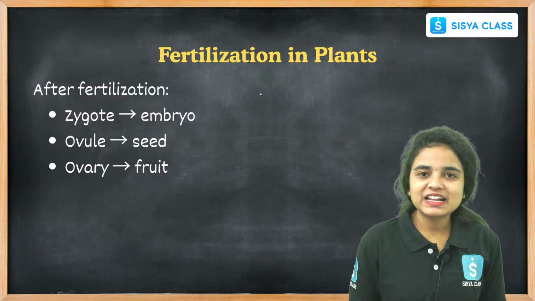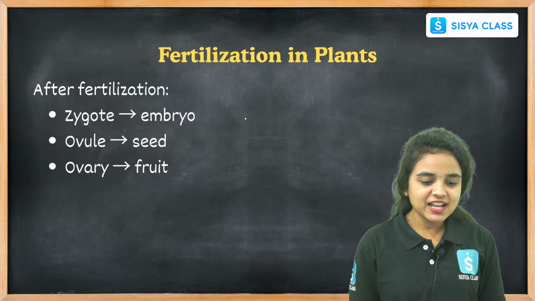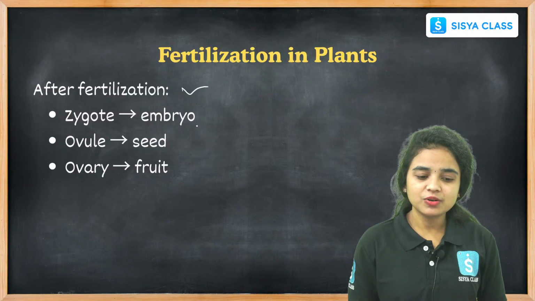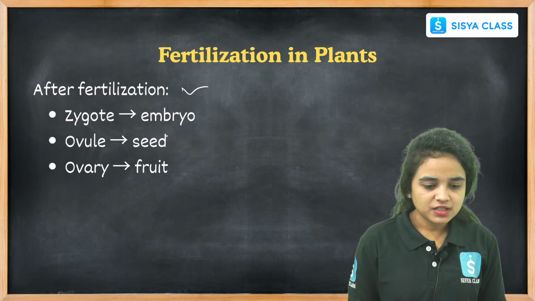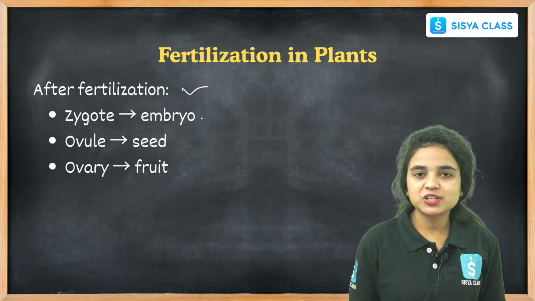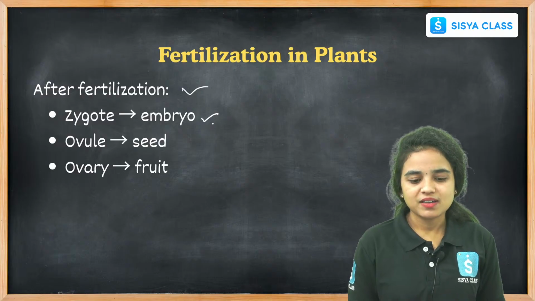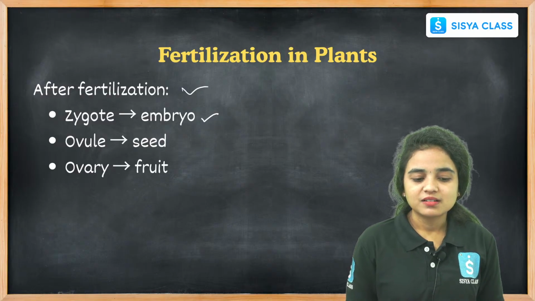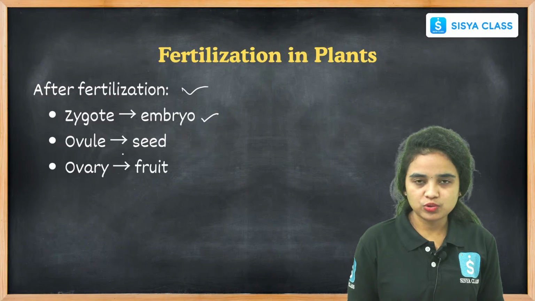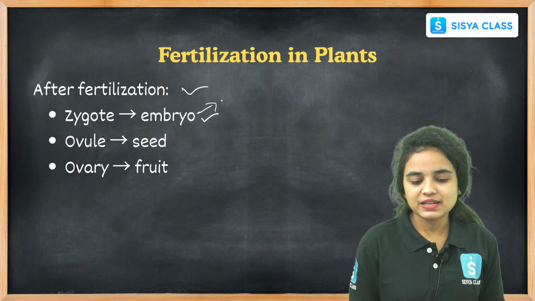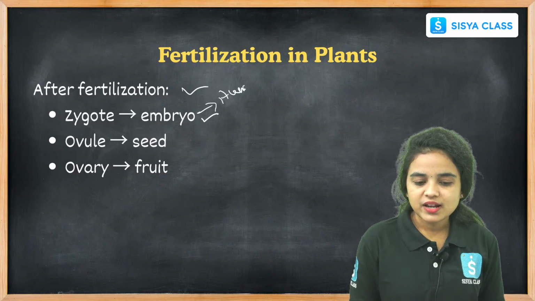Coming to fertilization in the plants, after fertilization, the zygote slowly develops into an embryo. This embryo further develops into a baby, a new offspring. Okay, this zygote and embryo happen in humans, right students?